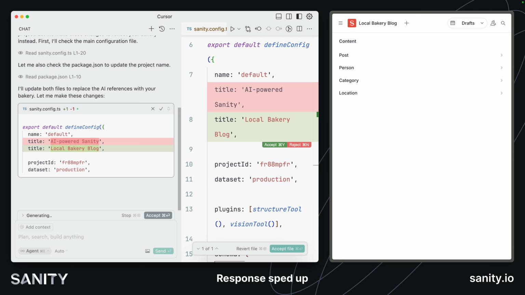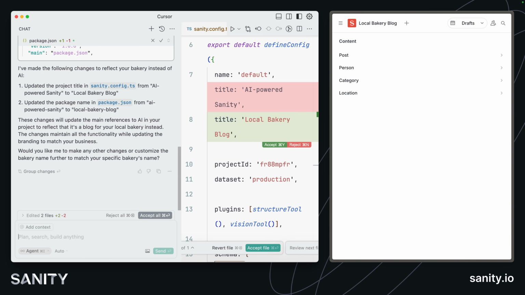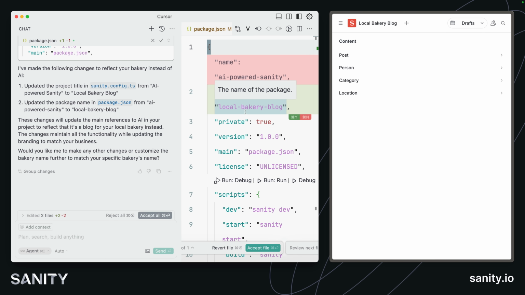And we can see how much quicker that was to perform. This is great. These are the two files that I want to change, just the Sanity configuration title and the package JSON name. When these AI tools write code, they're typically going to do the most generic and average response, or rely on the existing code in the project to write code that looks very similar.